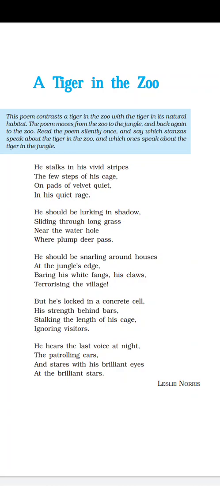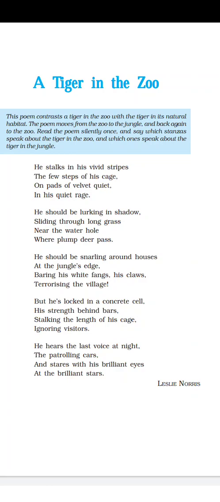And at the water hole where plump deer pass. Near where? Near a water body, a river or some place where the deer will come to drink water, and the tiger will remain there.